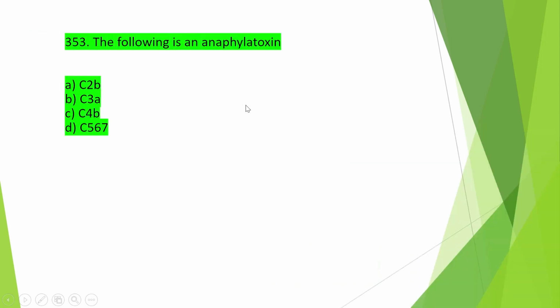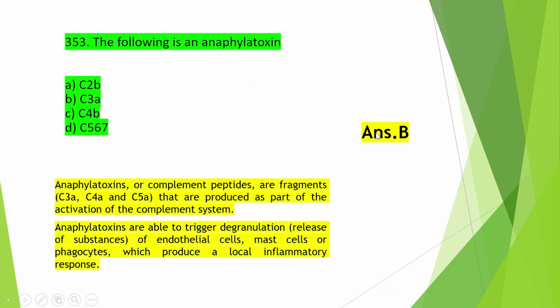So move on to the next question, that is, the following is an anaphylatoxin: C2B, C3A, C4B or C567. These are all complement components. So which one is responsible for anaphylatoxin? And the right one is option B, that is C3A. Anaphylatoxins or complement peptides are fragments, that is C3a, C4a, C5a, that are produced as part of the activation of the complement system.